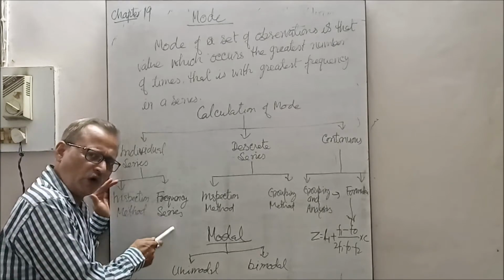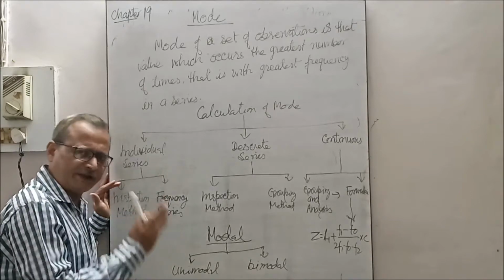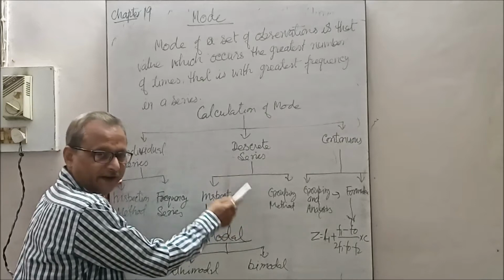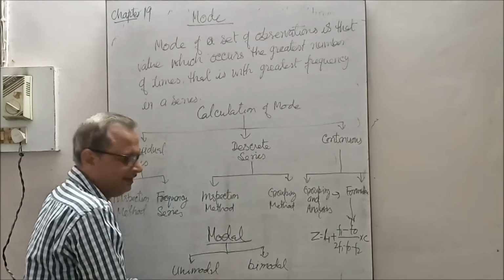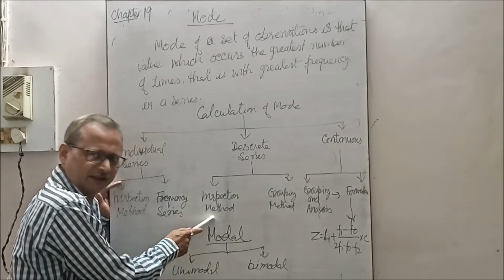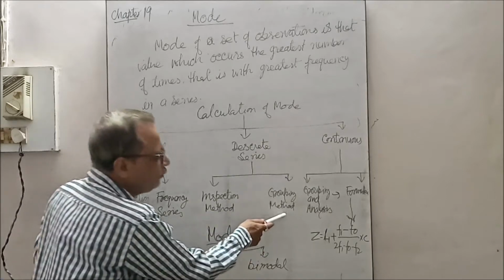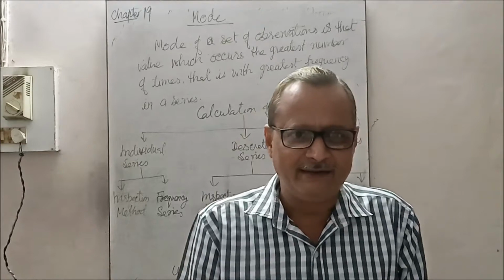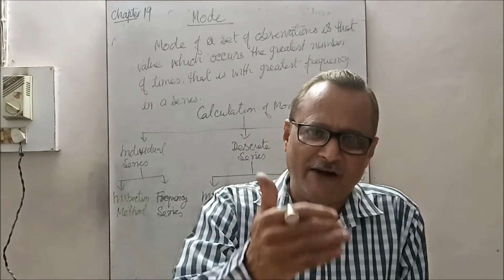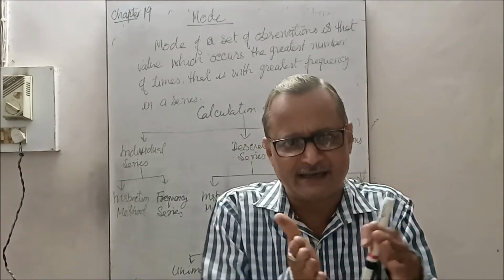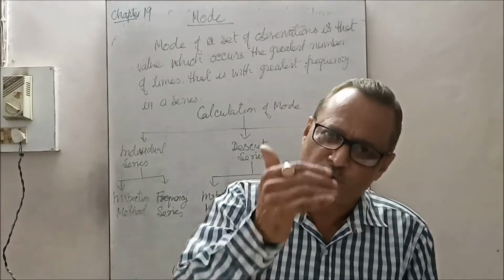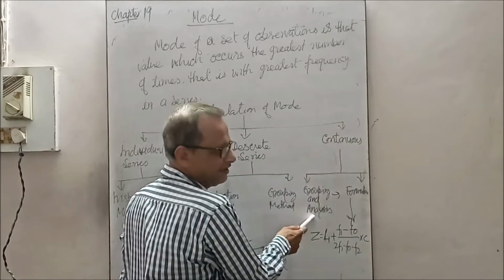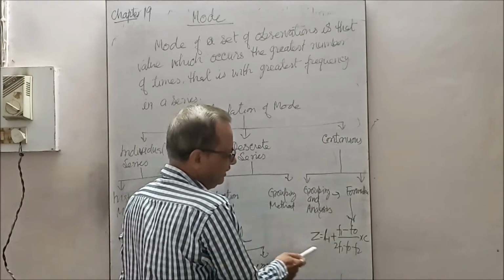In frequency series, one can also trace it by inspection. In discrete series, where the size of item and frequencies are given, the inspection method is used. On the other hand, if there is a large number of items and it is bimodal, or some items are very closely concentrated, then the grouping method is used. And in the continuous series, grouping and analysis, and then a formula is used.